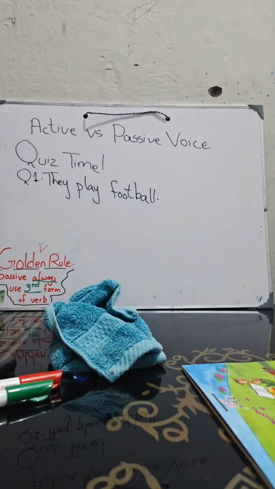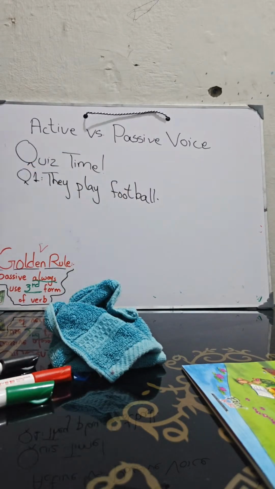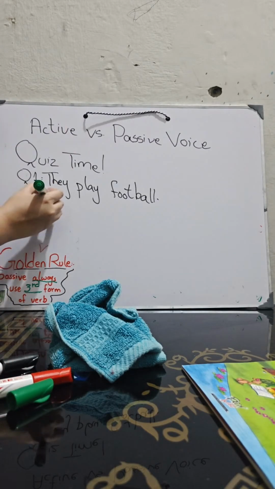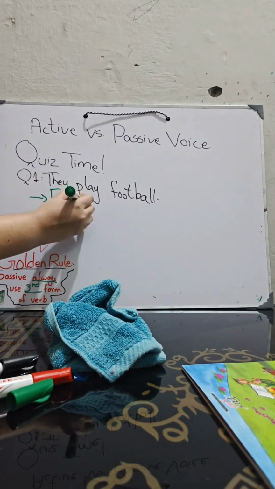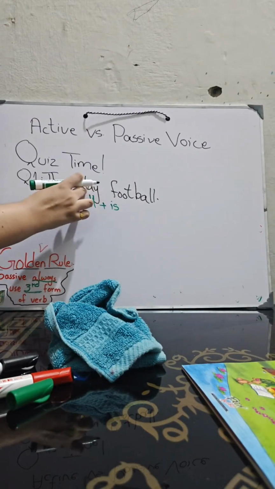And now it's time to test yourself. If you are watching live, type your answer in the chat, and replay viewers, pause for 5 seconds. Count down 5, 4, 3, 2, 1 out loud. Then solve each in red marker. Okay, so what should be the answer here? What will be the answer? Football is the object, so we will write here football is. Why am I using is here? Because be plus verb 3.